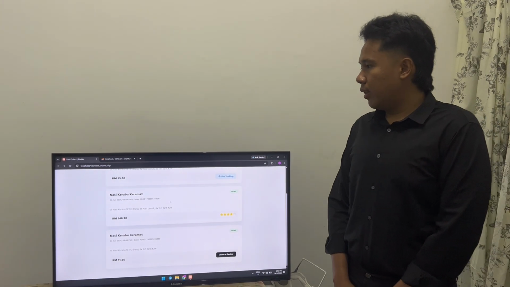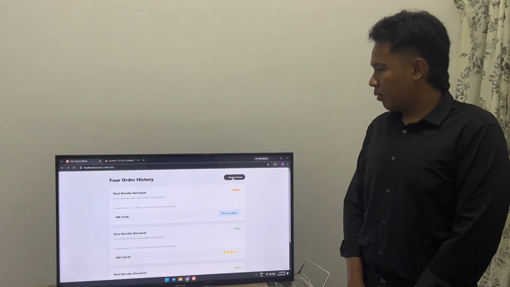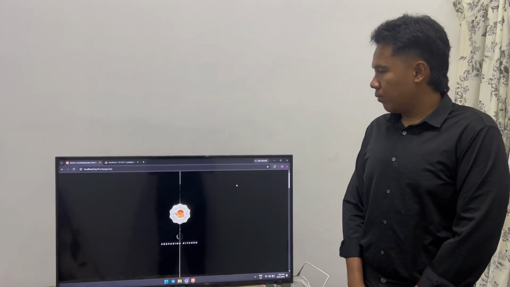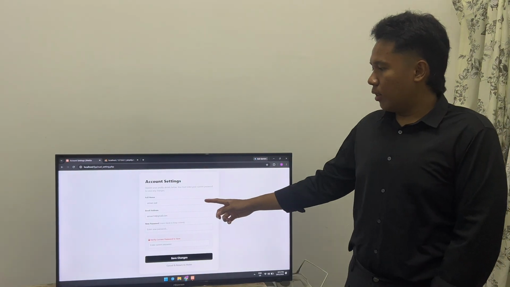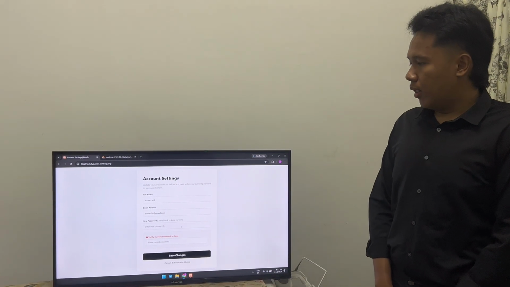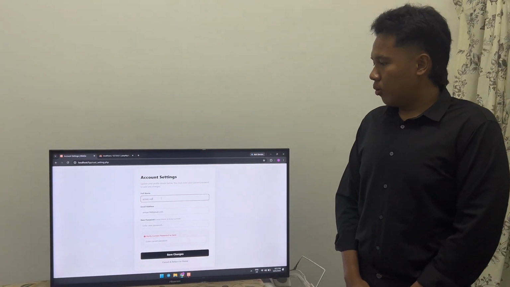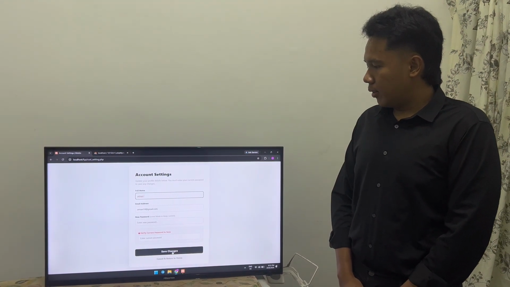And we also can change our credential. For example, here, account setting, we can change our full name, email address and password. Let's change our name to Arman only and save change.